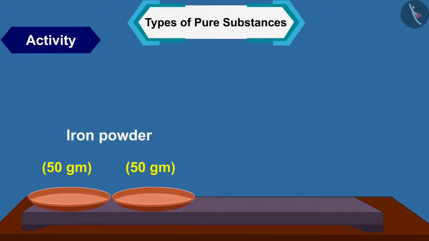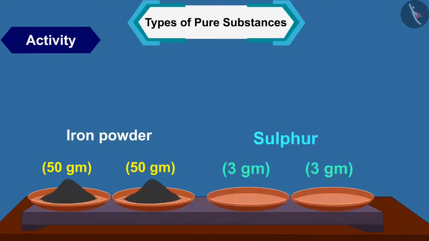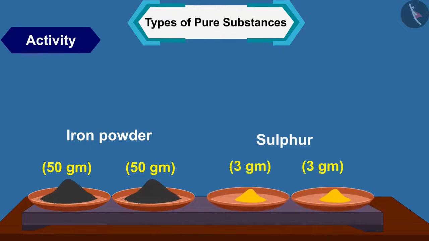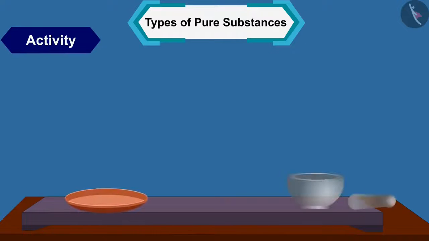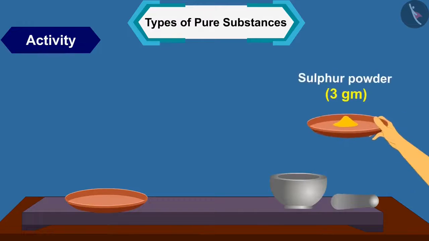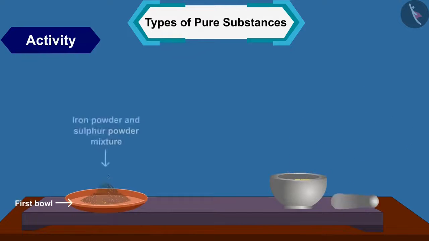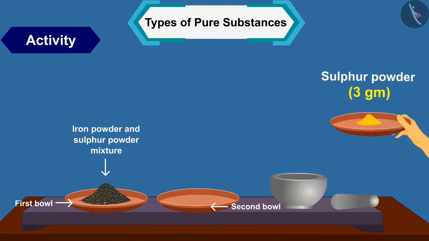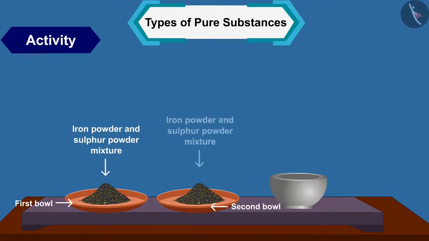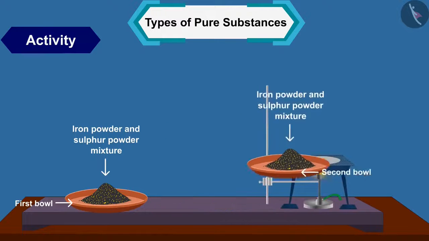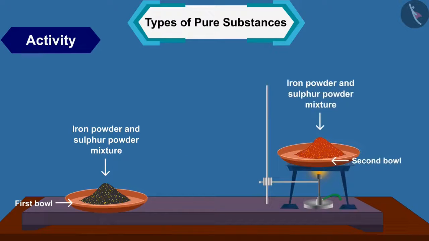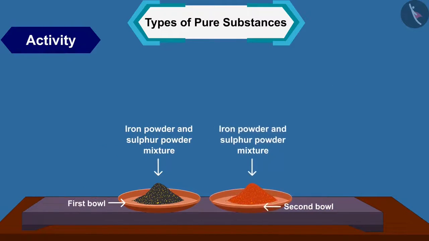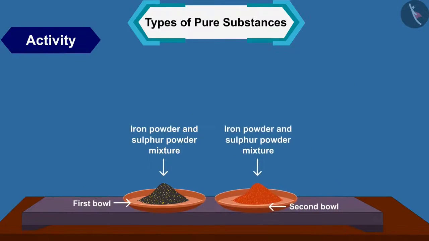Take 50 grams of iron powder and 3 grams of sulfur in 2 separate ceramic cups. Now mix iron powder and sulfur powder in the first bowl, and in the second bowl, heat iron powder and sulfur powder. Heat the mixture until it becomes red hot. Now remove the flame and allow the mixture to cool.